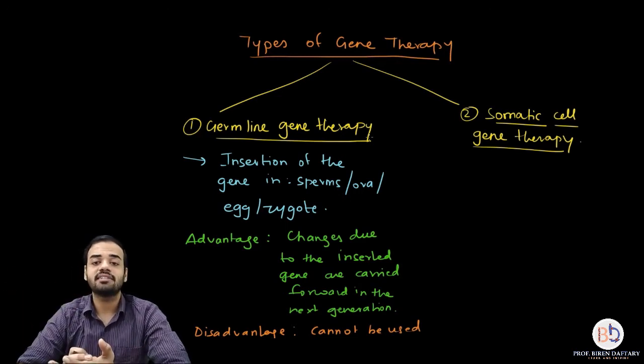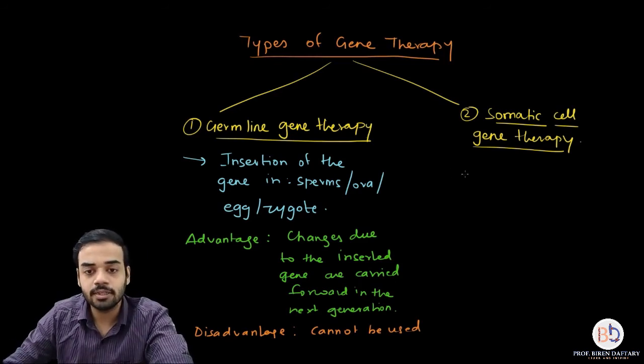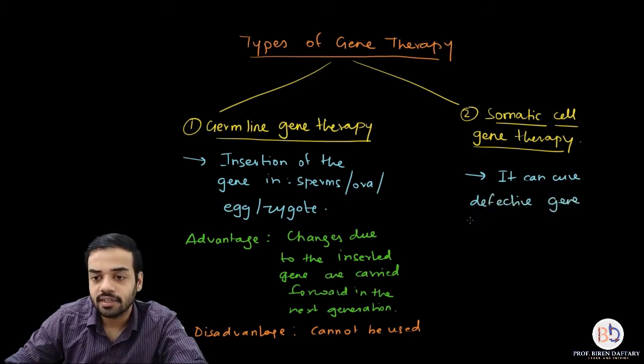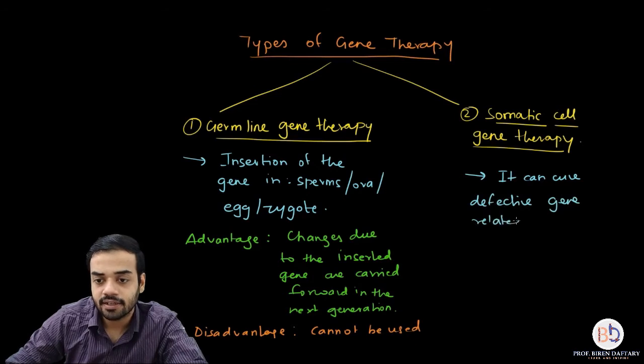Now somatic cell gene therapy is very important. Why is it important? Because it can cure defective gene related disorders.